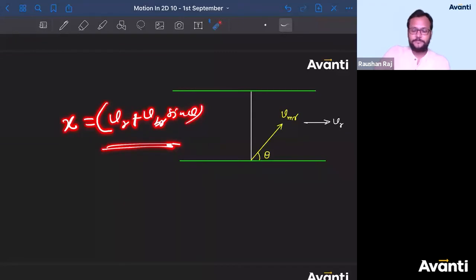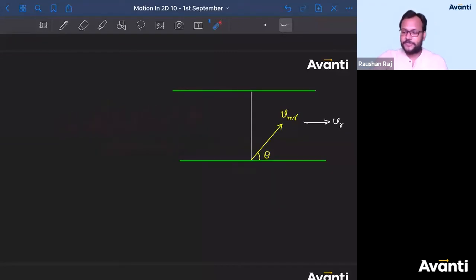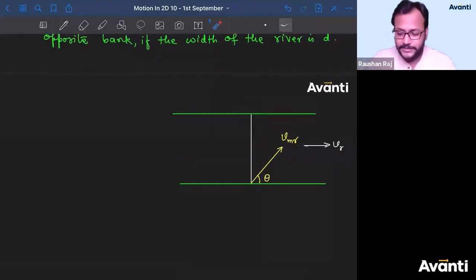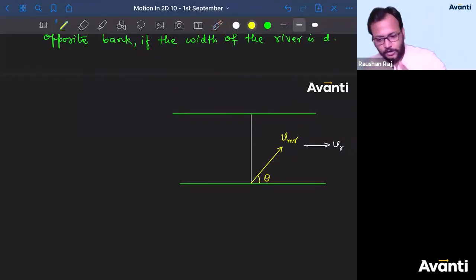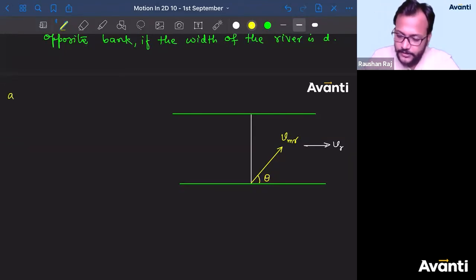Got my point, guys? And instead of writing this, if this is theta, the angle this will be 90 minus theta. So that is the only change that you have to figure out. Take it, chalo. Let us solve all the questions one by one. You'll get to know what are the changes we have to include here. First one.